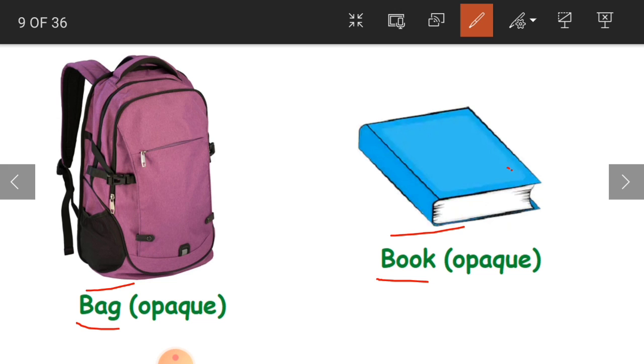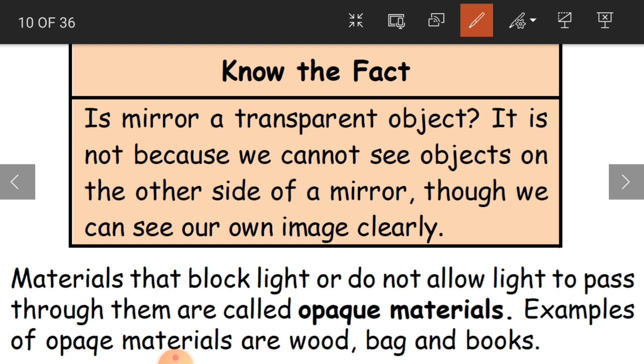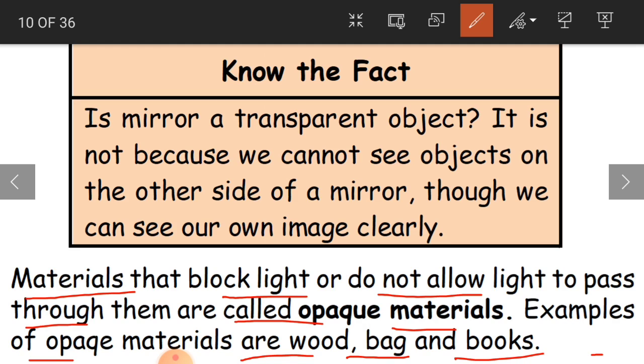Clear, children? Now, materials that block light or do not allow light to pass through them are called opaque materials. For example, opaque materials are wood, bag, books, etc. Here the spelling of opaque is not printed correctly, children. Just correct it.